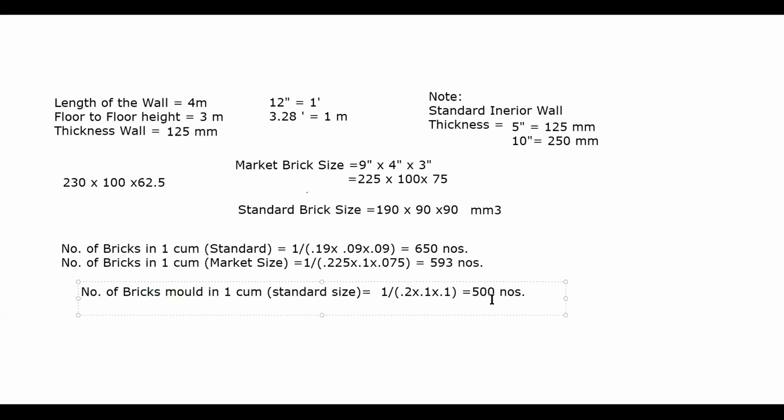That's why they say that the number of bricks in 1 cubic meter is 500. Now, same thing we can copy here: number of bricks in 1 cubic meter, market size. Now quickly calculate that. I'm just typing, you can calculate. You know the market size already. So it will be 0.235 into 0.110 into 0.085. How much is it coming?